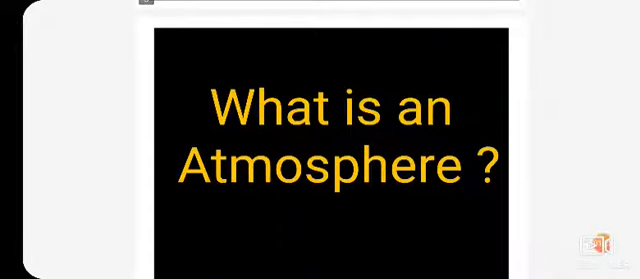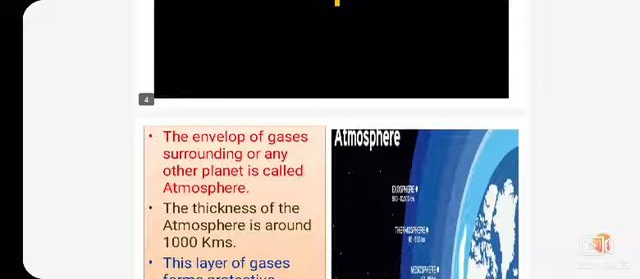What is an atmosphere? The atmosphere is the envelope of gases surrounding a planet. Come on children, what is an atmosphere? The atmosphere is the layer of gas which covers the planet. The envelope is nothing but the layer of gases surrounding the earth. It is called an atmosphere.